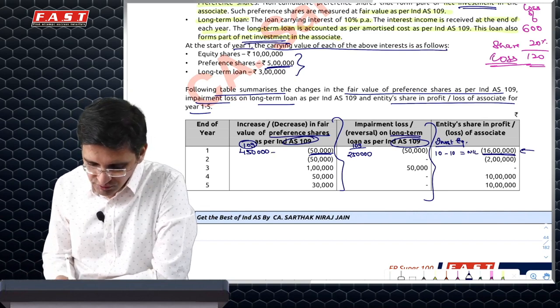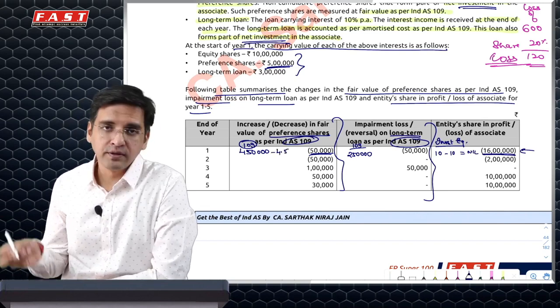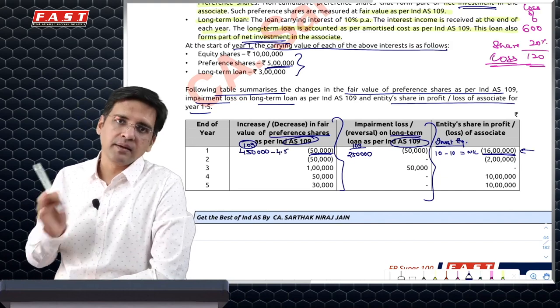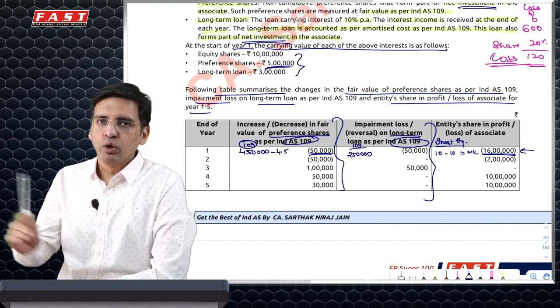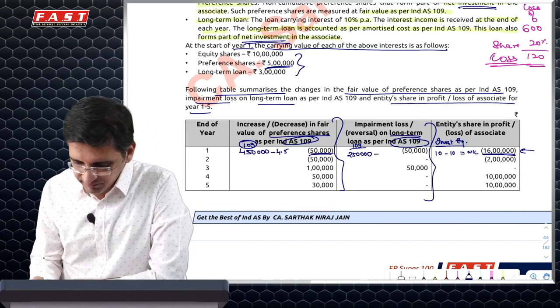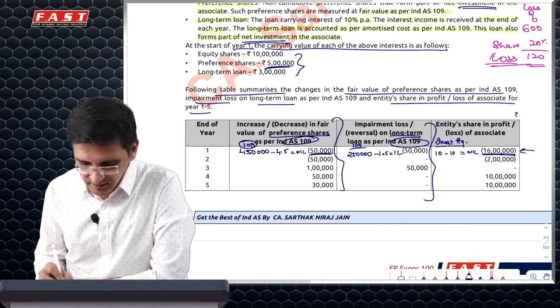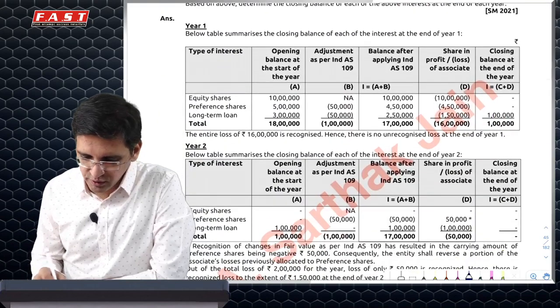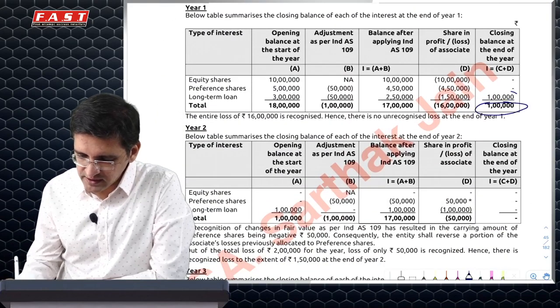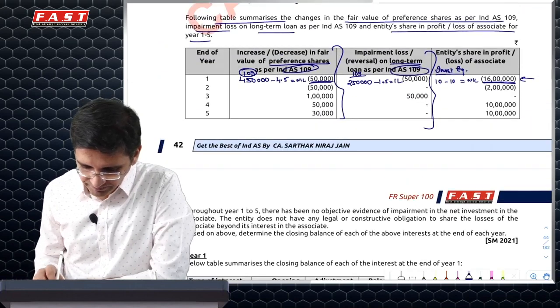First I would reduce 4.5 lakh from preference shares because they are standing behind loan providers. The balance 1.5 lakh I'll book from the loan. So this will be at 1 lakh and this will be at nil. So in the first year this is going to be my loss allocation. Finally I'll just have 1 lakh rupees of long-term loan.